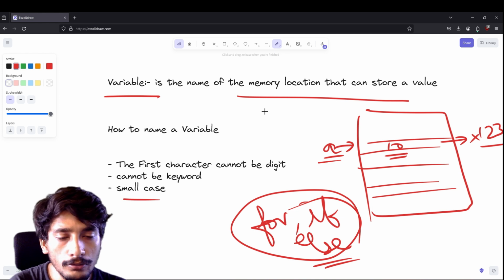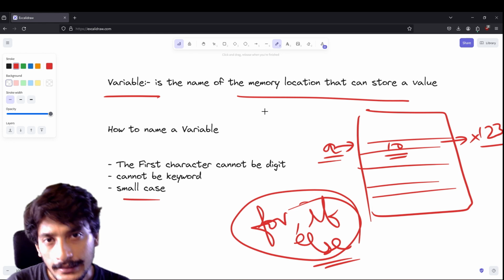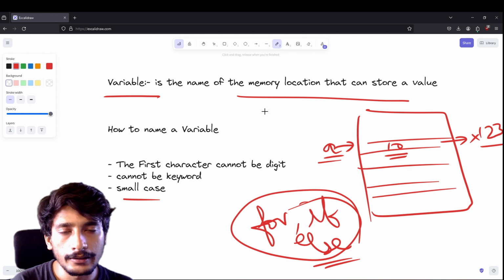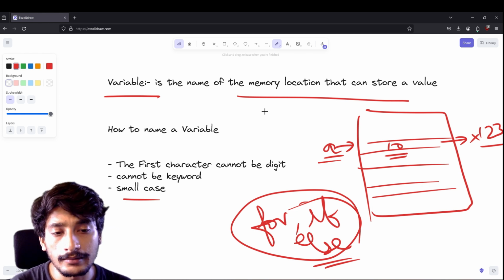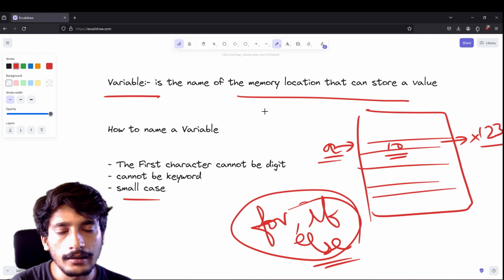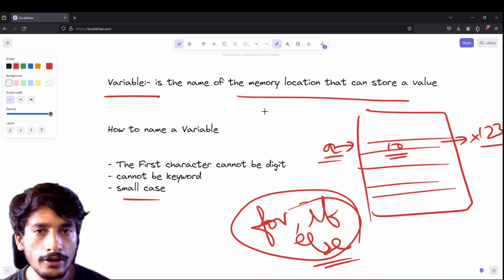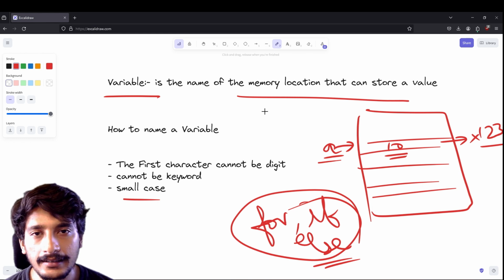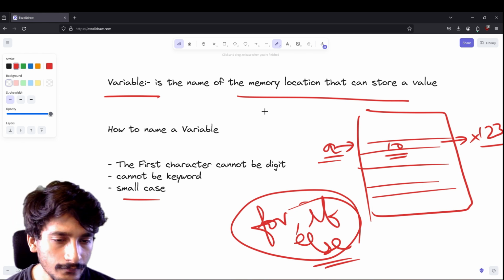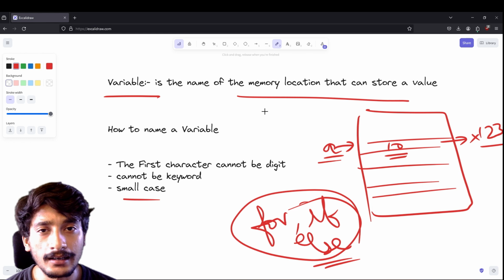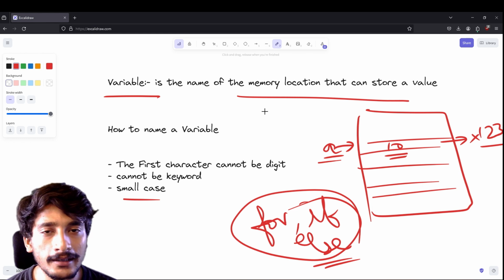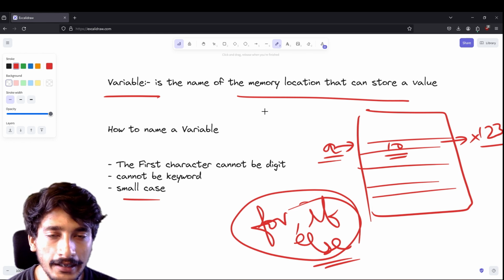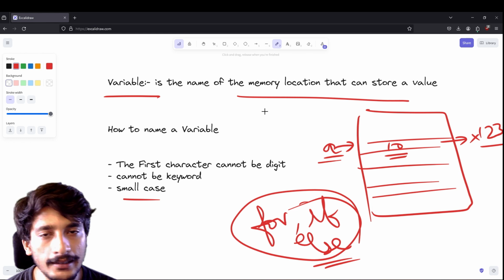Now there is a general rule that to name a variable it should be in small case. You could name a variable in uppercase or in upper camel case, but the general rule is small case, because when another programmer sees your code, he can easily understand that it is a variable. Another general rule of thumb is to name the variable in a meaningful way so another programmer can understand what the variable is doing.